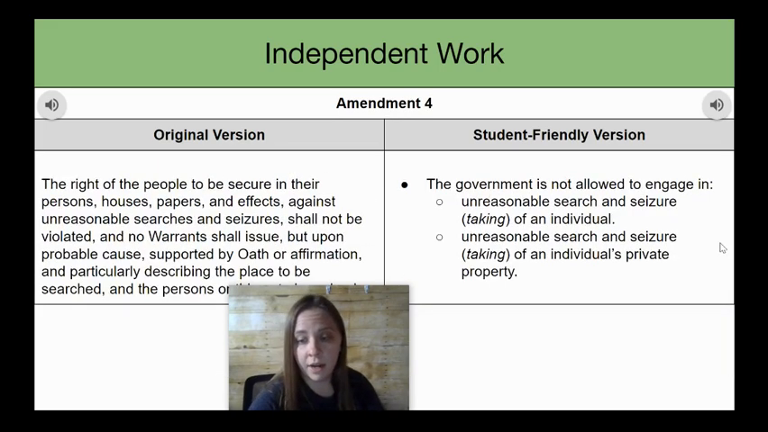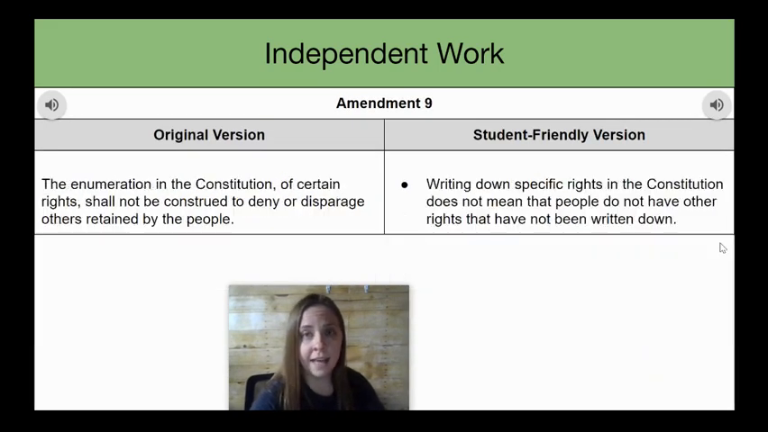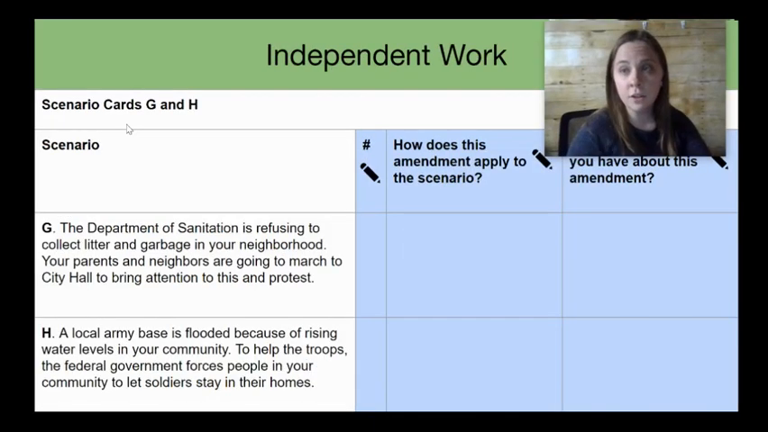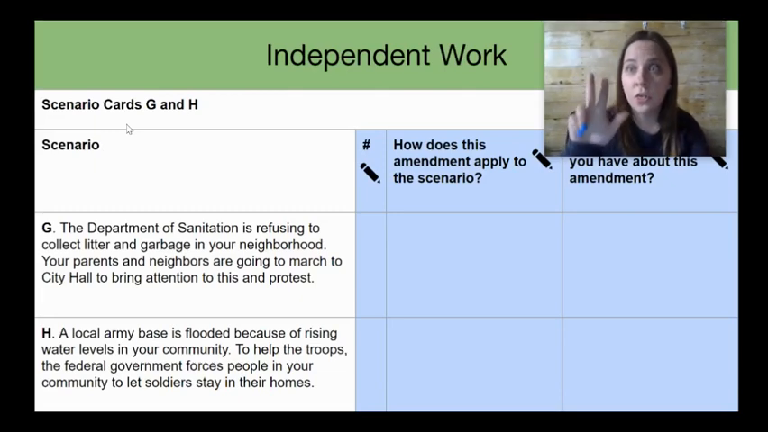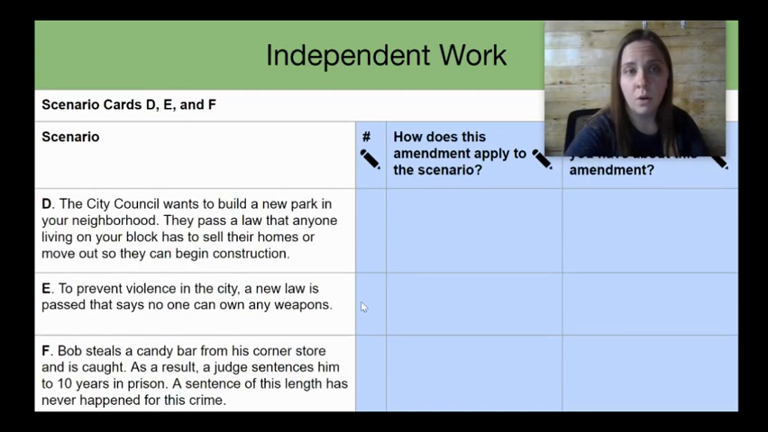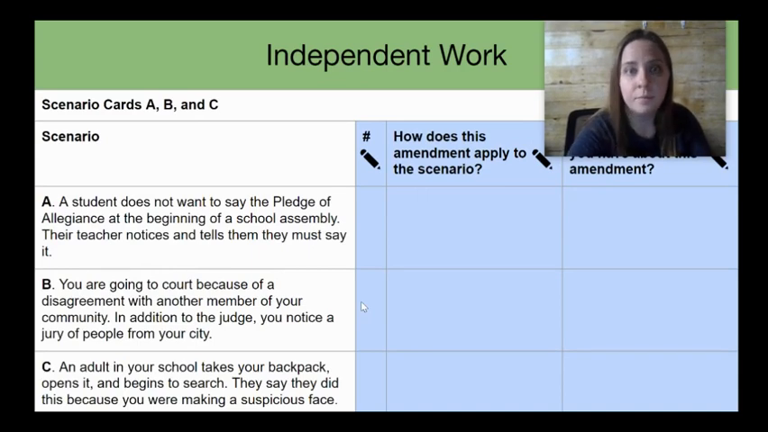Then when you're done, friends, you're going to come to the last slide and look. If your teacher has not assigned you those scenarios, you're going to choose 3 of the scenarios. And you're going to read them carefully and decide which amendment goes with which scenario. So let's go into one of them and we're going to do it together. So let's think. Let's do A.